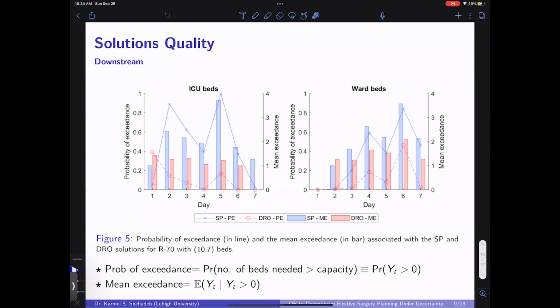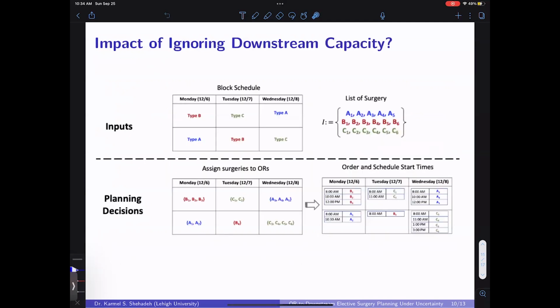In blue, the SP model always has a significantly larger probability of exceedance and mean exceedance for both the ward and ICU beds, indicating that if we implement solutions from the SP model, we will always require a larger number of beds than the capacity of the downstream unit, which is not good, but the DRO model respects the capacity.